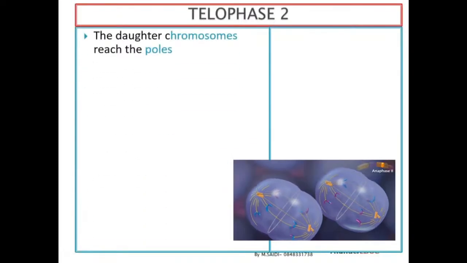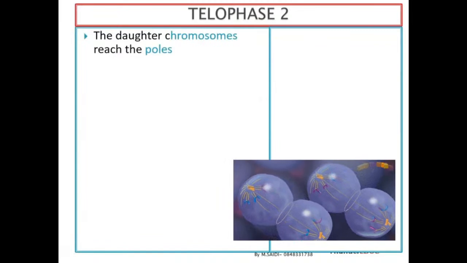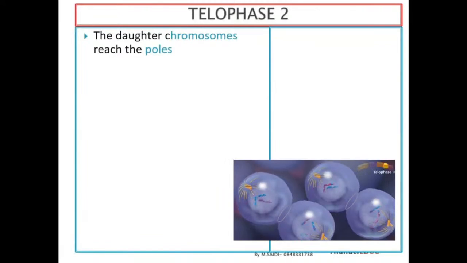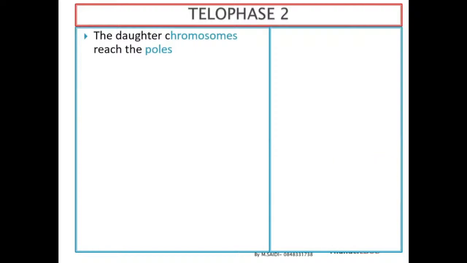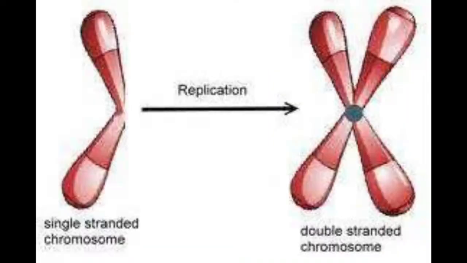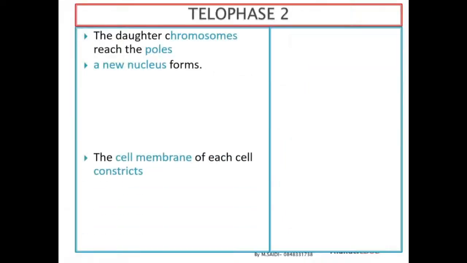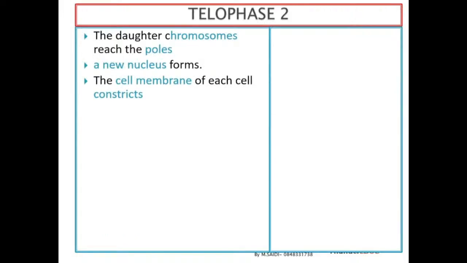The daughter chromosomes reach the poles. Once in telophase 2, the daughter chromosomes reach the poles. When they reach the poles, we don't call them chromatids anymore. We call them chromosomes. Actually, that's what we call single-stranded chromosomes or unreplicated chromosomes. So it needs time to allow these chromosomes to grow so that they become double-stranded again. That's why we need what you call interphase. So a new nucleus then forms. It means that the nucleolus also comes back. It means that it reforms.